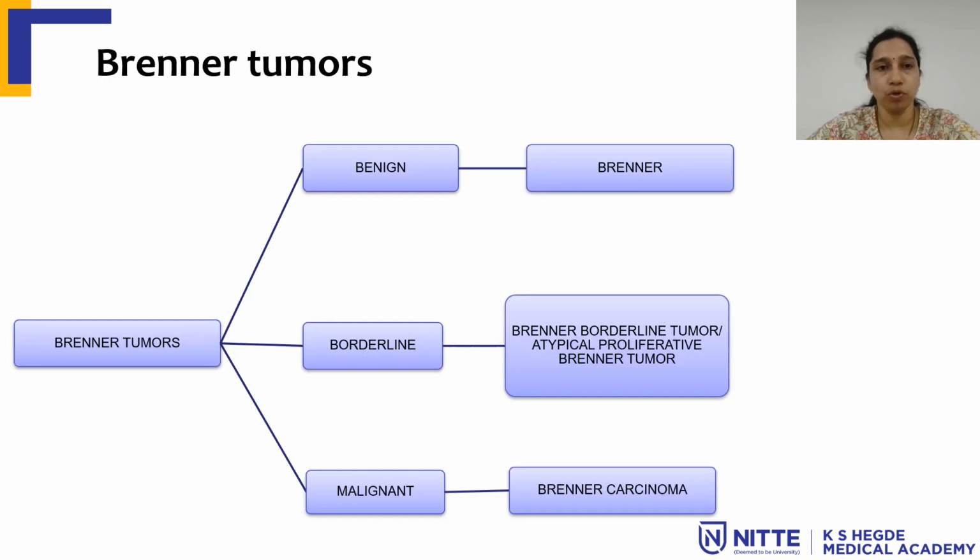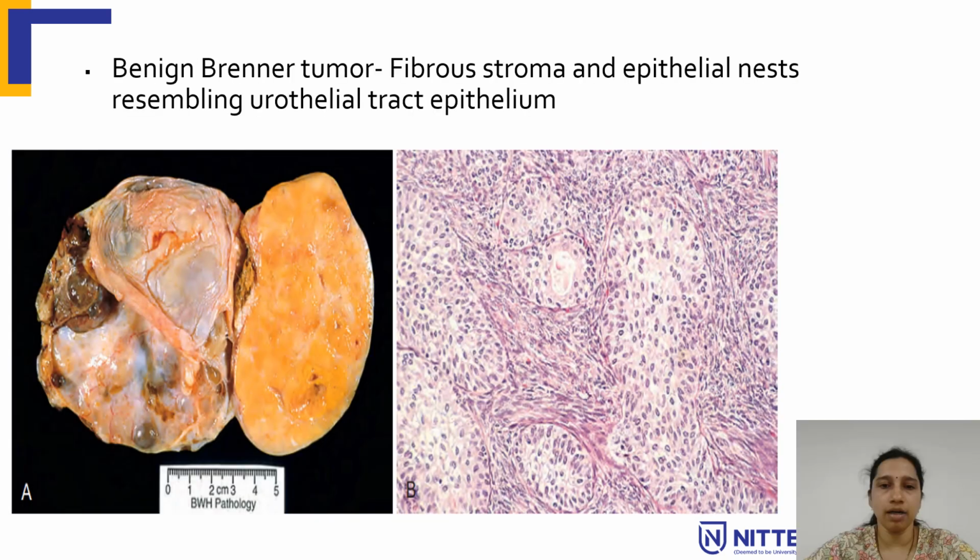So coming to next group of tumors, Brenner tumors. So Brenner tumors have the epithelial nest resembling urothelium or epithelium of urothelial tract. So similar to other epithelial tumors, we have benign tumor, borderline tumor and malignant tumor. So benign and borderline tumors are uncommon. So it can be a cystic or a solid tumor. So in a background of solid area, we can see cystic spaces. So that background of solid area is mainly the fibrous stroma. So there will be fibrous stroma, and in between the stroma, there will be epithelial nests. So these epithelial nests will resemble urinary tract epithelium.